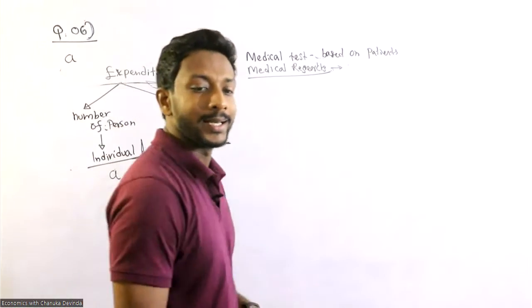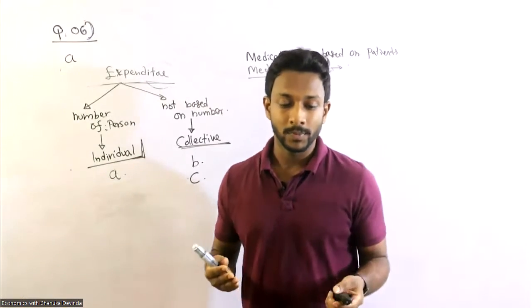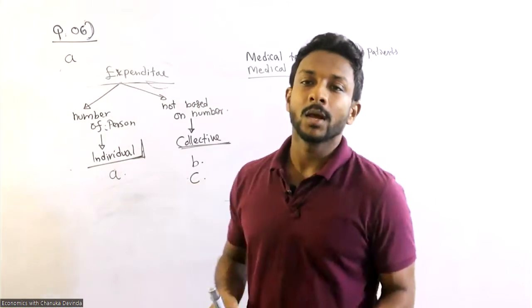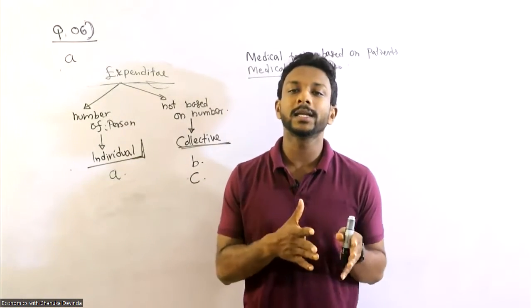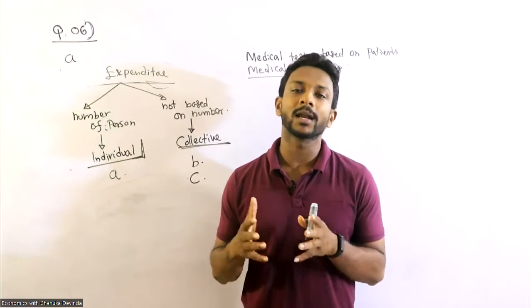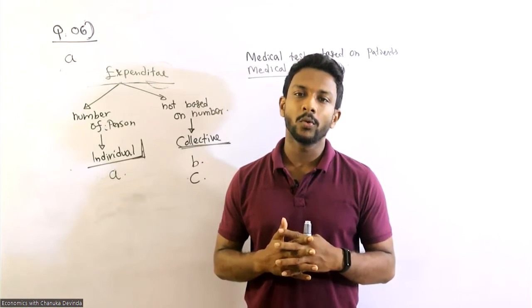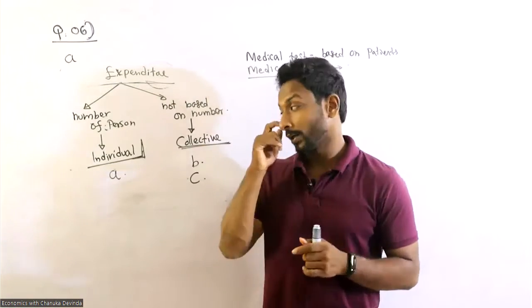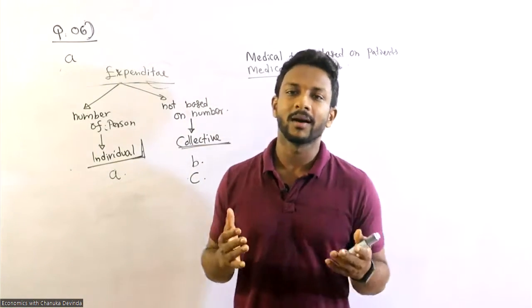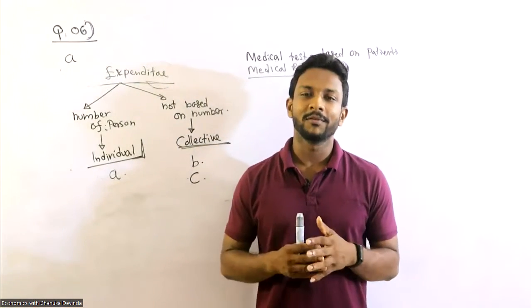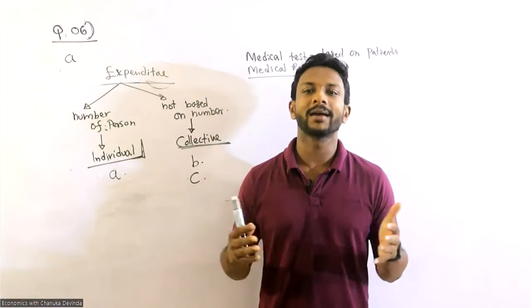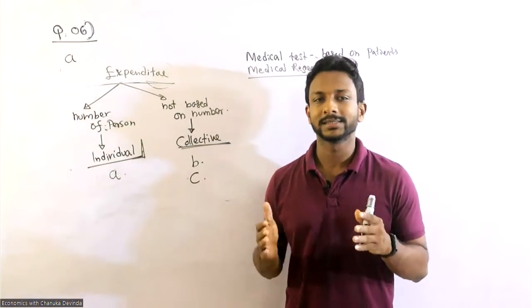And the next one, D, school lunch. Here, lunch is based on the number of personnel. Why? Because one student needs one lunch packet or one lunch box. In our schools we know that we try to share everything, but here it's kind of formal.